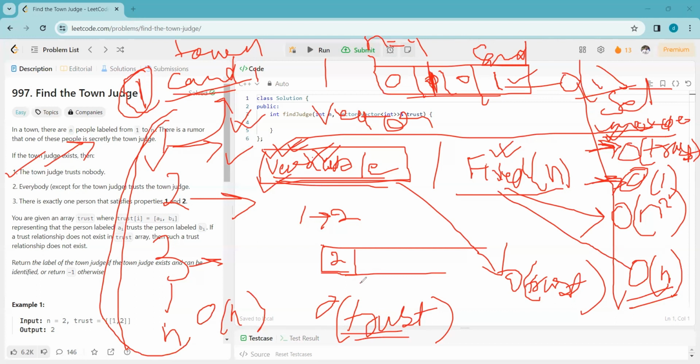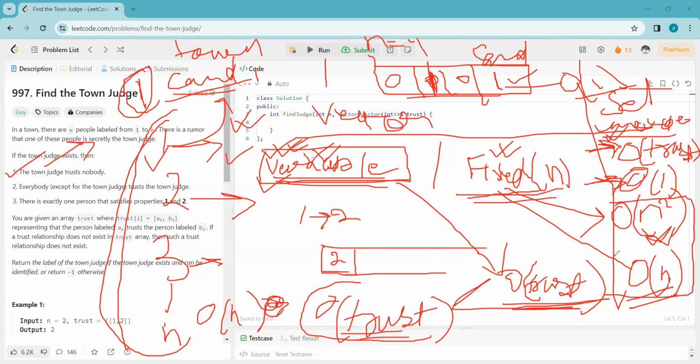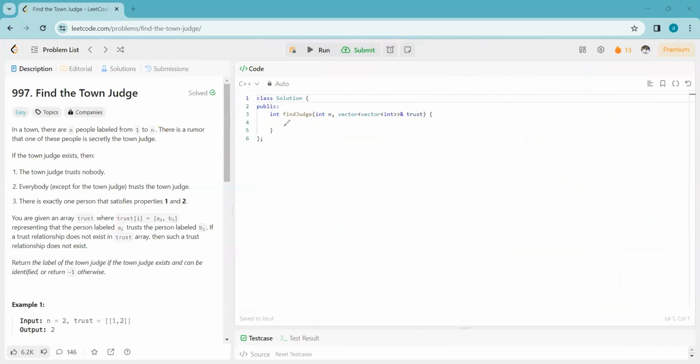That means in variable size, if the size of the map is less, then the time complexity to search will be greater, since it is taking O of trust time. And if the size of the vector is fixed, then in that case we have to trade off with the size of the vector, since it is taking O of n squared space. So let's draw a chart and see which data structure will help us.